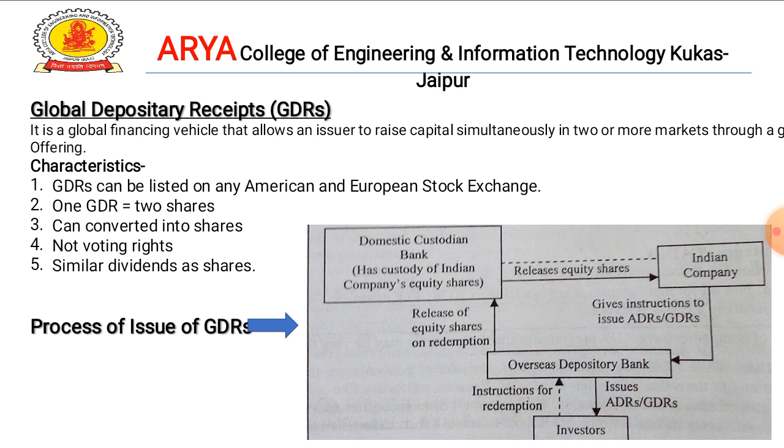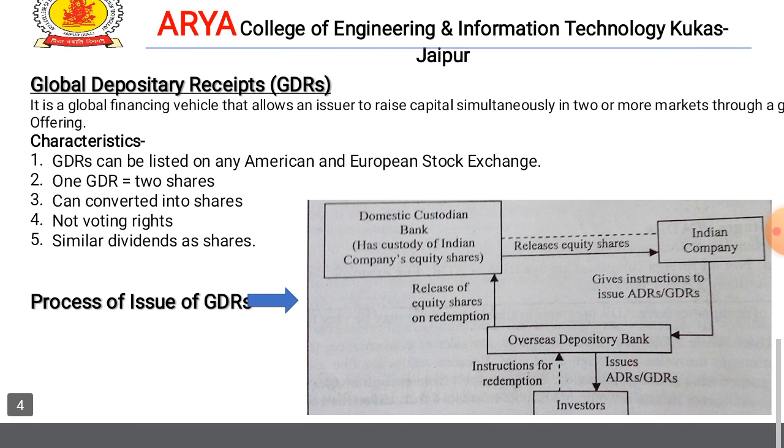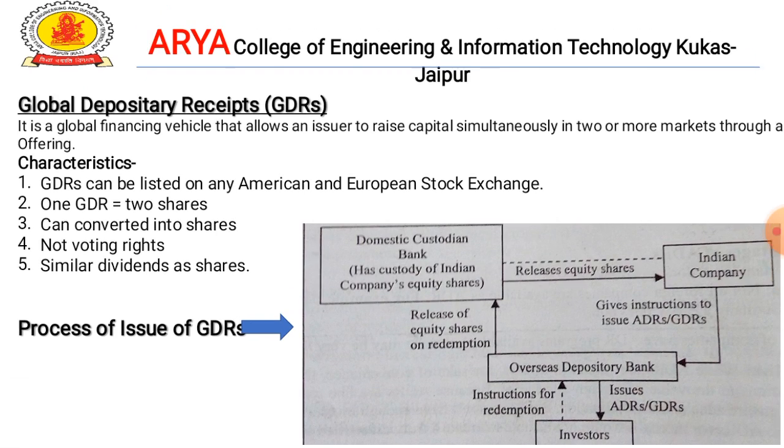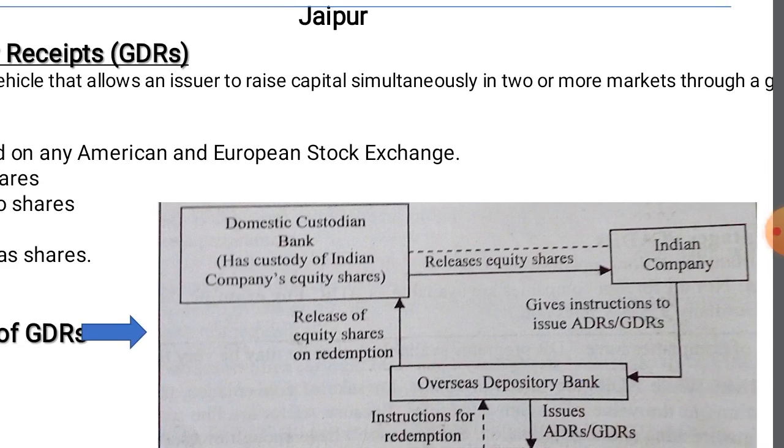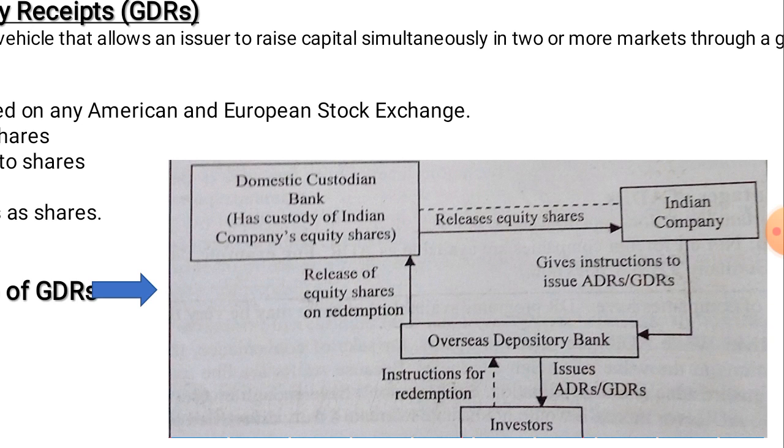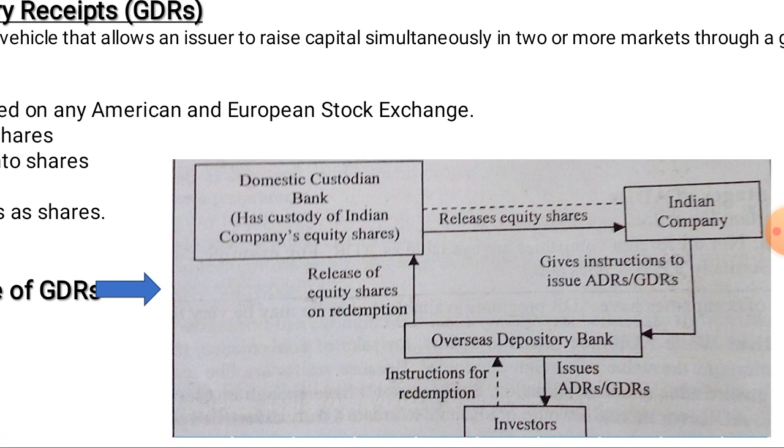Here is a picture which explains the process of issue of a GDR. How is a GDR issued? First of all, the domestic custodian bank, which already has custody of Indian companies' equity shares, releases the equity shares.